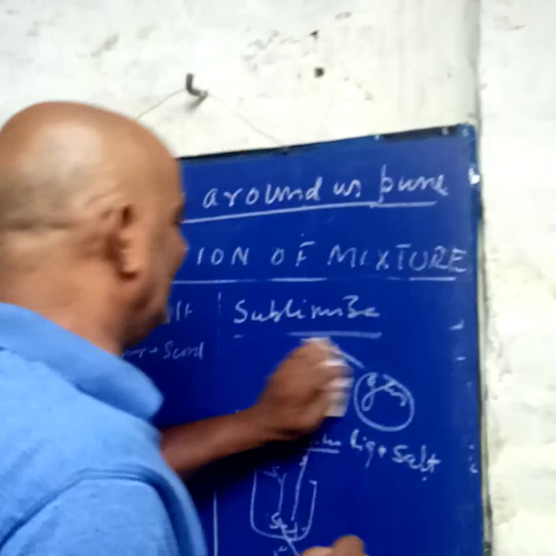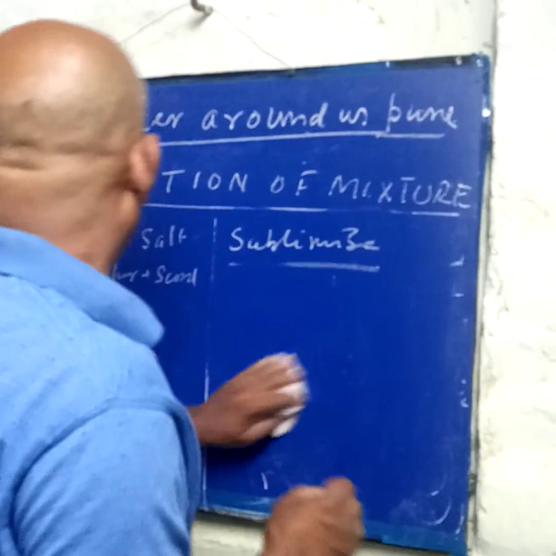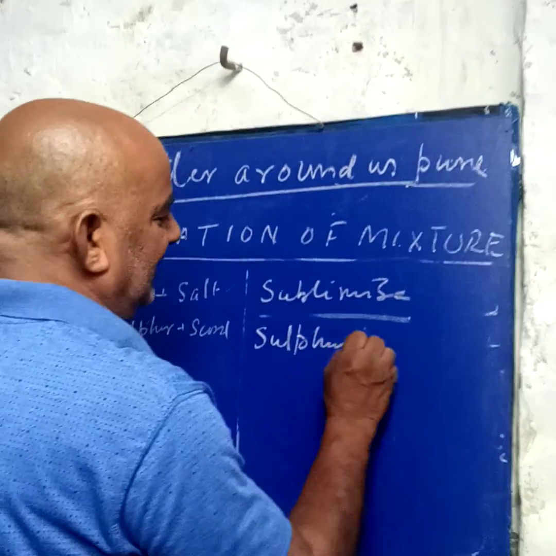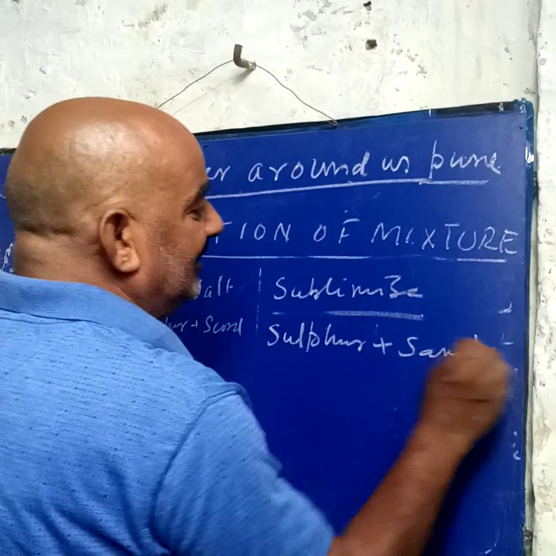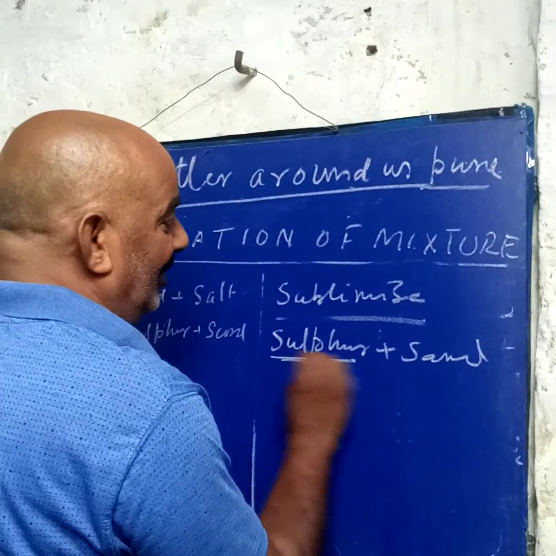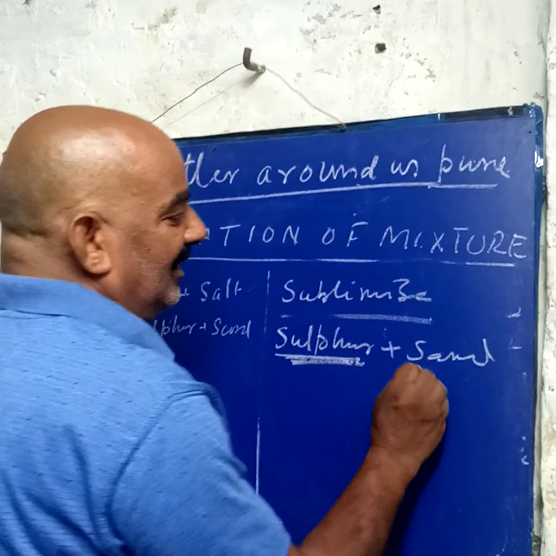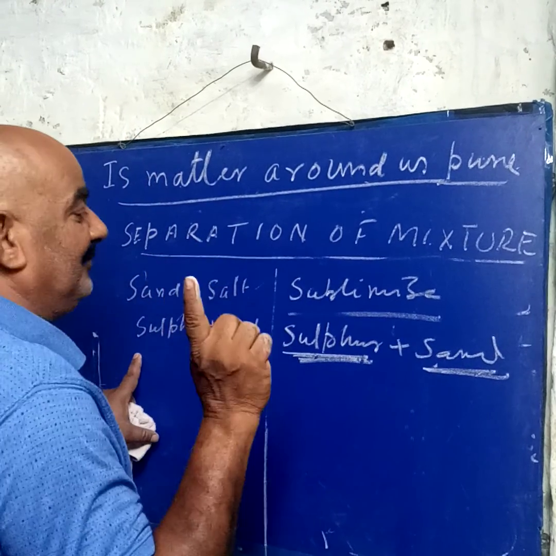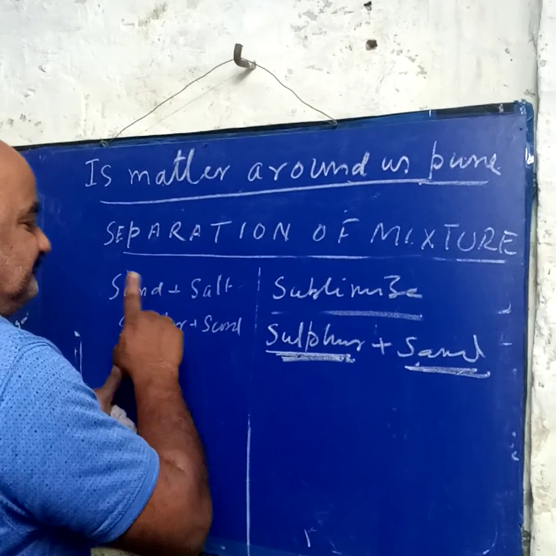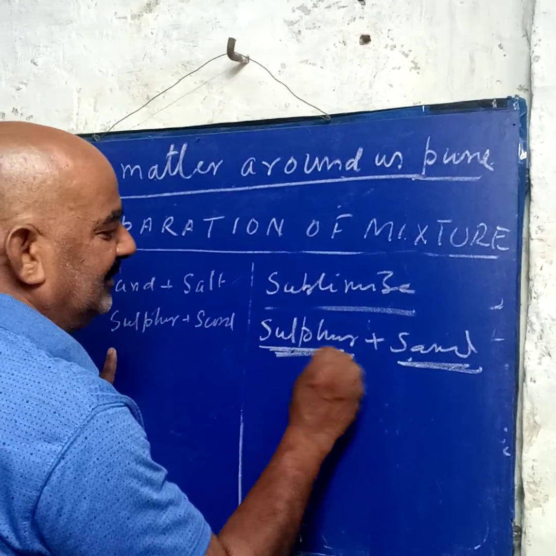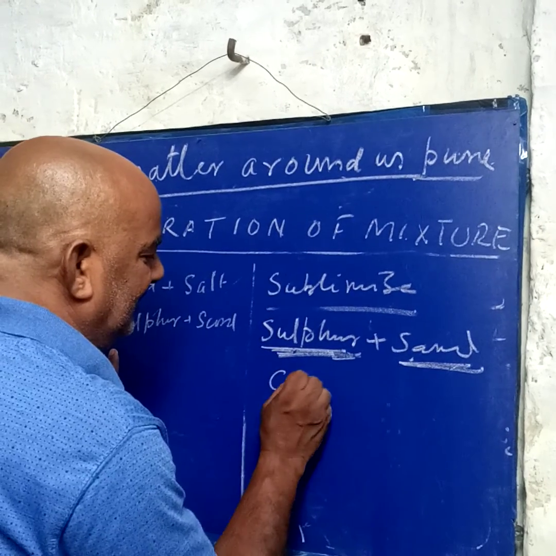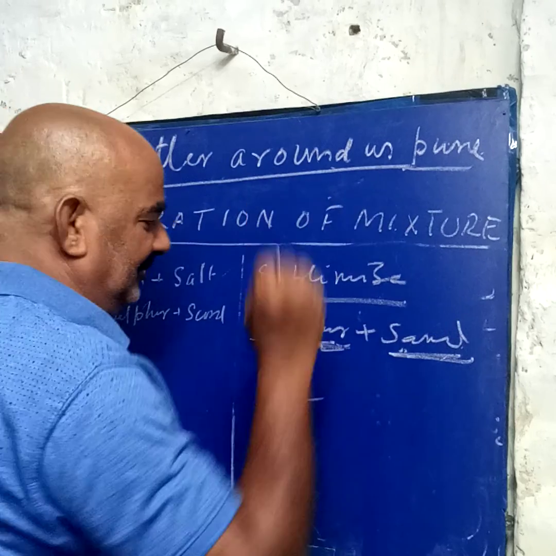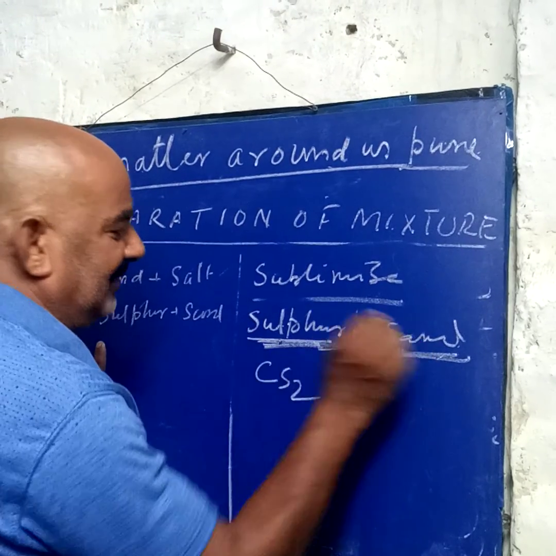Suppose now the third example given is sulfur plus sand. First we know the nature of the substances. Sulfur does not dissolve in water, it is a non-metal, and sand also is not soluble. So first we know the nature of the solute. Sulfur is soluble in CS2, but sand is not soluble in CS2.